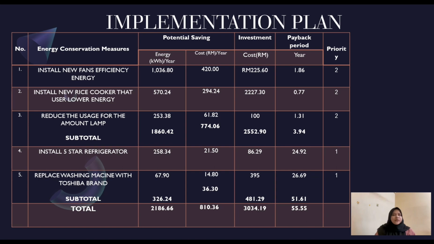To conclude, total potential saving is 2,186.66. The cost per year is RM810.36. And last but not least, the payback period per year is 55.55. So that's all from our group. Thank you.